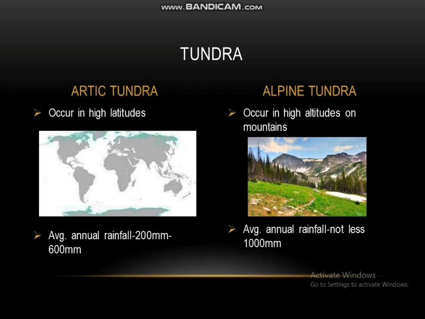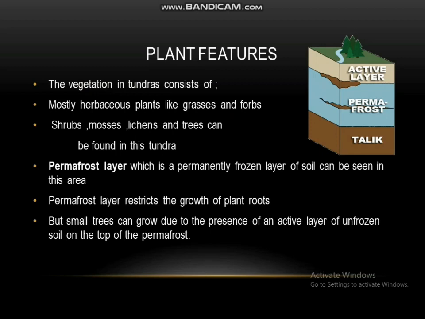The average annual rainfall the Arctic tundra receives is around 200 mm to 600 mm per year, while the annual average rainfall the alpine tundras receive is not less than 1000 mm per year. The vegetation in tundras consists of mostly herbaceous plants like grasses and forbs. Shrubs, mosses, lichens and trees can be found in this tundra.